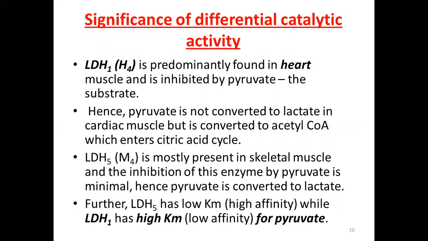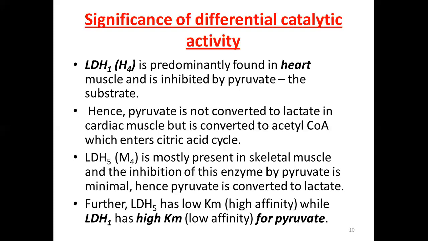Here it is shown that LDH1, which consists of four H subunits, is predominantly found in the heart muscles, and it is inhibited by the substrate, pyruvate. When glucose is converted into pyruvate, pyruvate is present in the heart muscles and behaves as an inhibitor for the activity of LDH1.